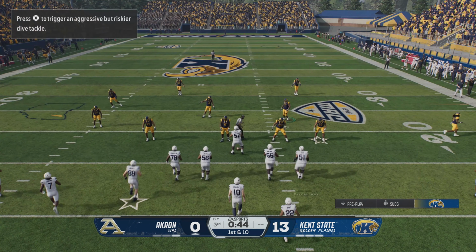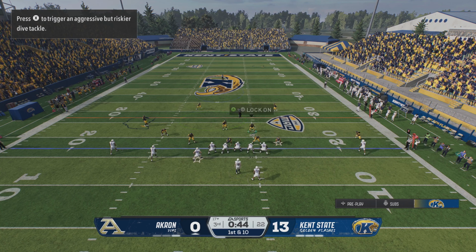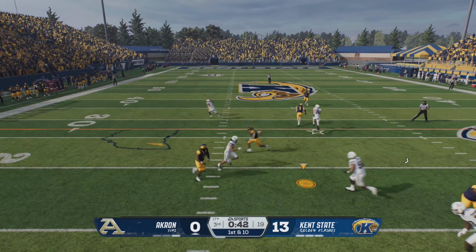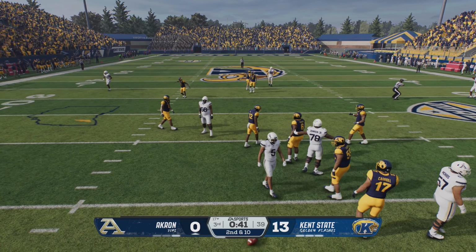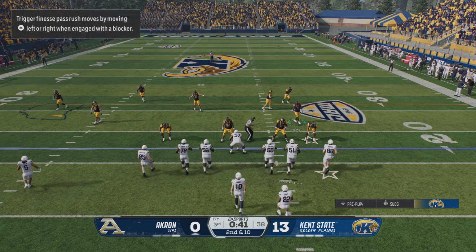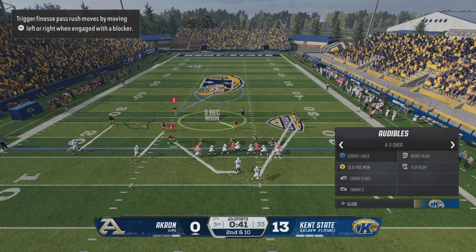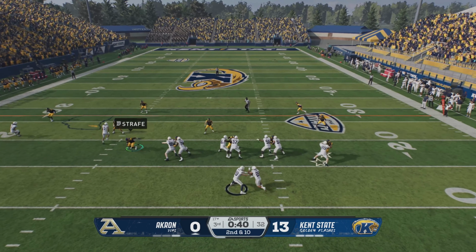Here comes the Akron offense back out there. And the first play of the drive now coming up from the 17-yard line. They were held to a quick 3-and-out last time, looking to put together a positive drive here. And that pass is incomplete. That's a misfire there, Chris. This passing game has got to be able to get into sync and find a rhythm. Incomplete. 2nd down coming up.